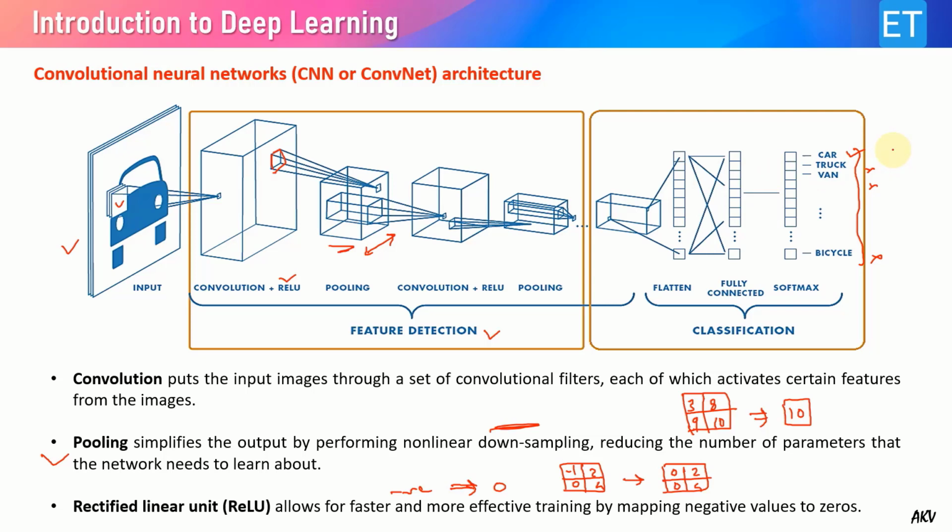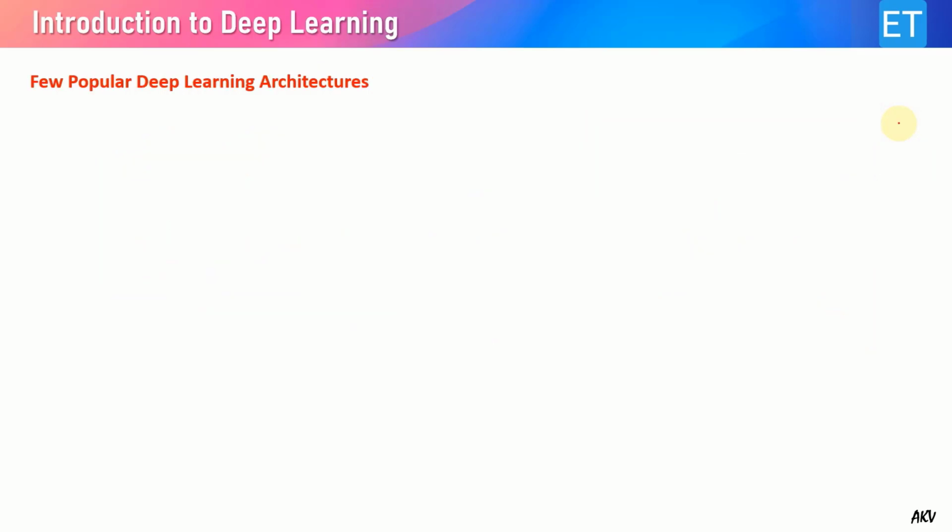For example, 0.9 to car, to truck it is 0.7, to van it is 0.6, and to bicycle it is 0.1. And the object which has the maximum value, let's say 0.9, the car, is your output. So now let us go through some popular deep learning architectures.